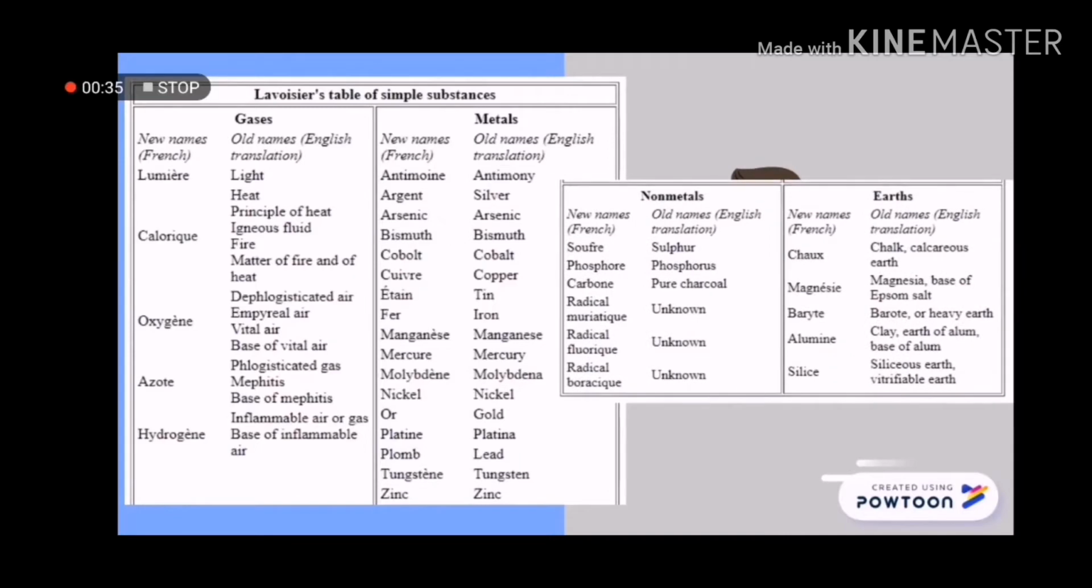They were able to write the first list of elements containing 33 elements that were distinguished between metals and non-metals. He considered 33 substances as elements, by his definition, substances that chemical analysis had failed to break down into simpler entities.